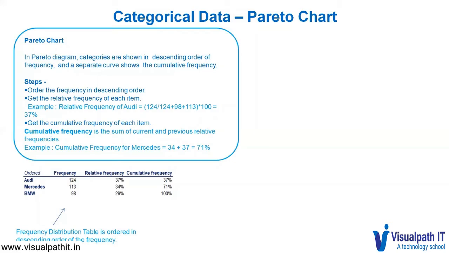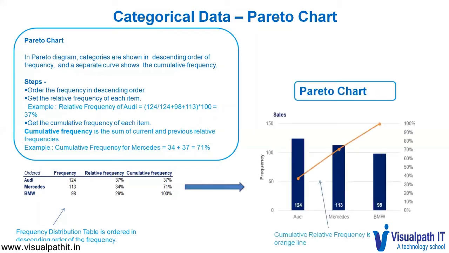Then we introduce another measure called cumulative frequency. Cumulative frequency is the sum of current and previous relative frequencies. For example, the cumulative frequency of Mercedes will be the relative frequency of Mercedes, which is 34%, and the relative frequency of Audi, which is 37%.